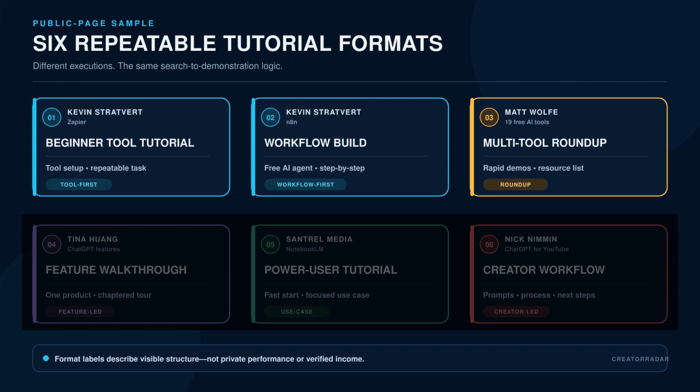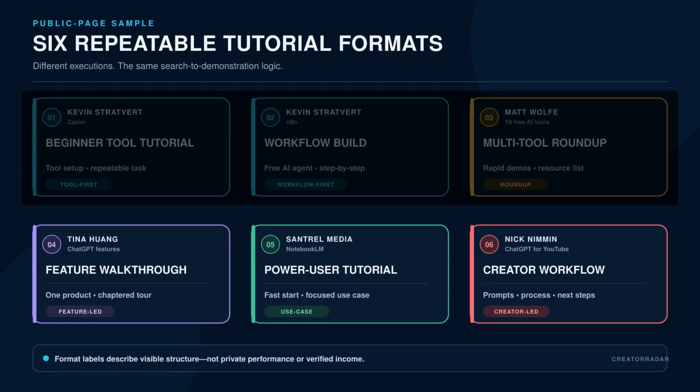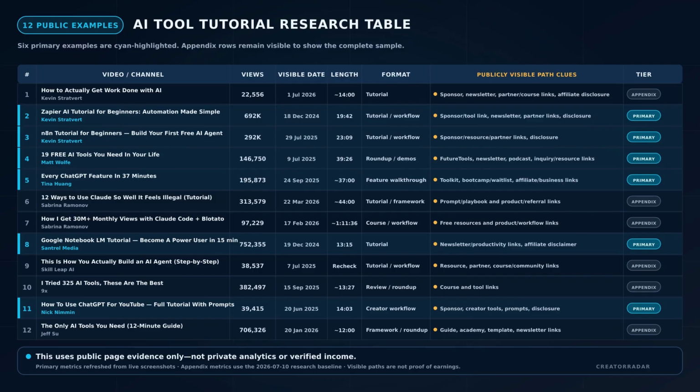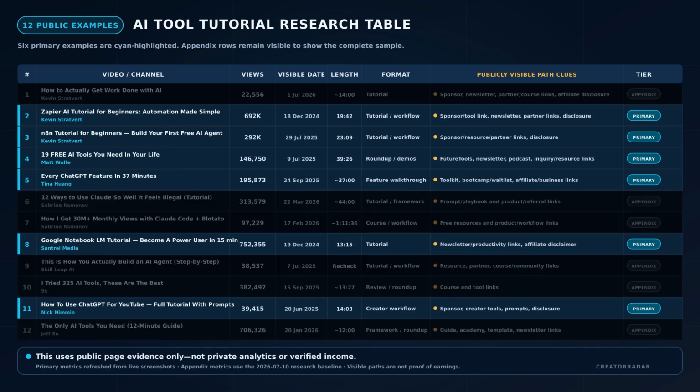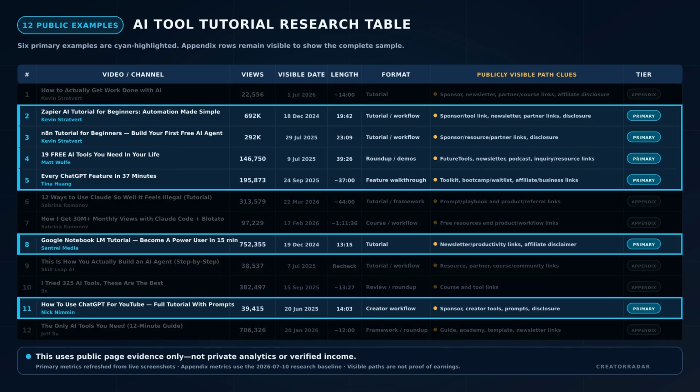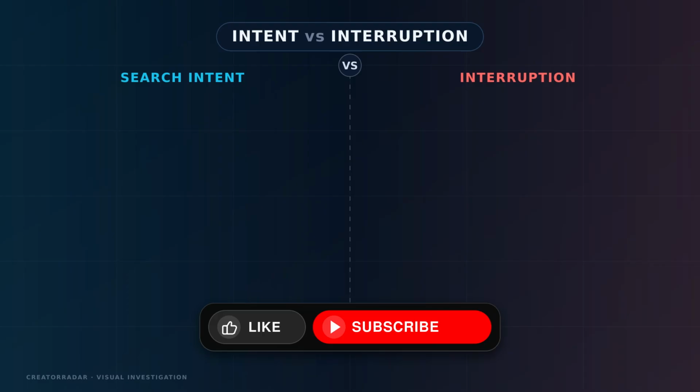A new tool launch can become a first look, an update can become a new workflow. A confusing feature can become a beginner guide. A real task can become a before and after demonstration. The table does not prove revenue, and it does not prove that one channel strategy always wins. It does show a category organized around useful questions rather than random attention hooks.